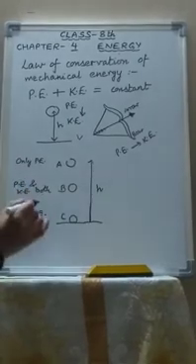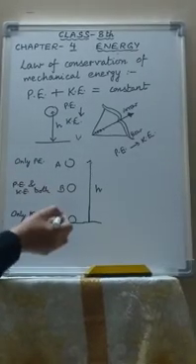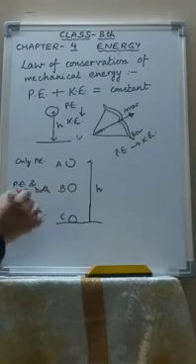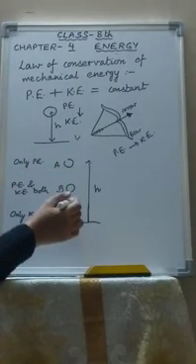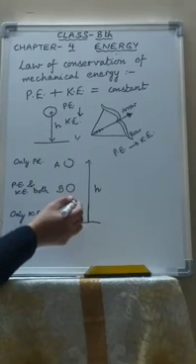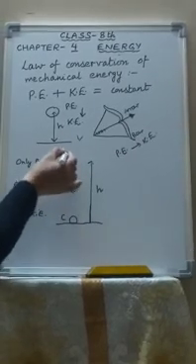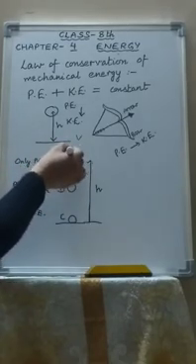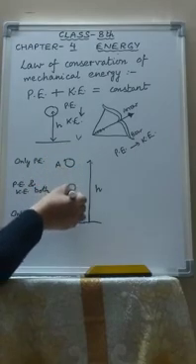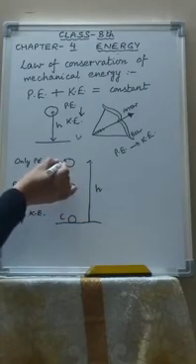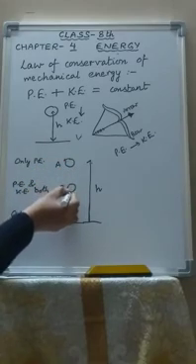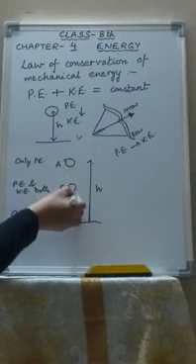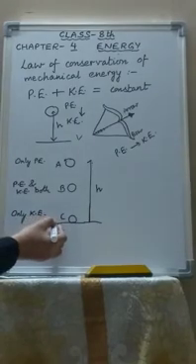Similarly, in my previous video, I told you about the compressed spring. When you compress a spring, it has potential energy stored in it. And if you keep a ball above it and you release it, the ball flies off because the potential energy is now changed into kinetic energy. Now, consider a ball which is placed at a height. At point A, it will have only potential energy. When it is released and falling down, potential energy slowly starts changing into kinetic energy. At the middle point, it has both kinetic energy as well as potential energy. When it is falling further, it has only kinetic energy.